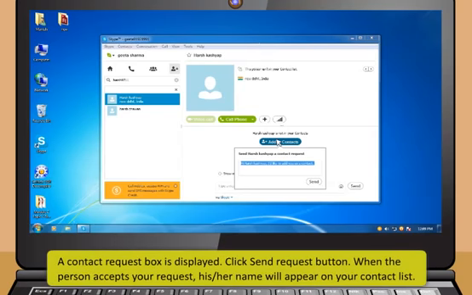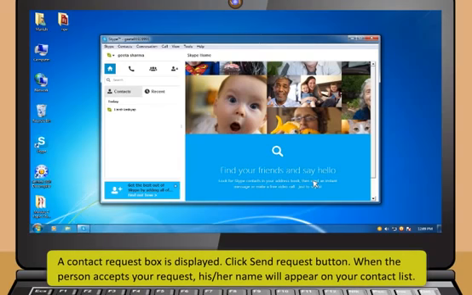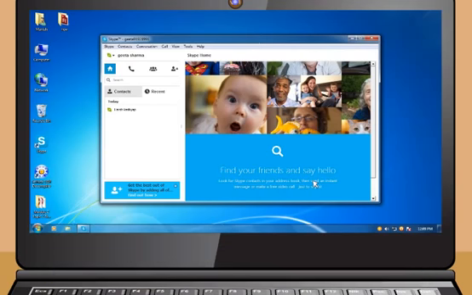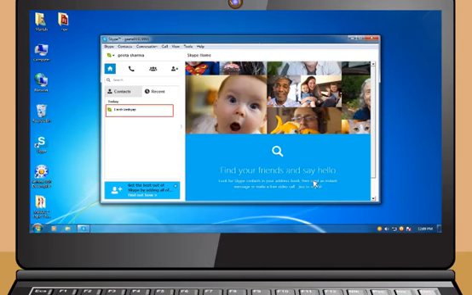A contact request box is displayed. Click Send Request button. When the person accepts your request, his or her name will appear on your contact list. You can interact with your contacts by selecting the contact that is online. The green check mark appears beside the contact name showing that the contact is online.